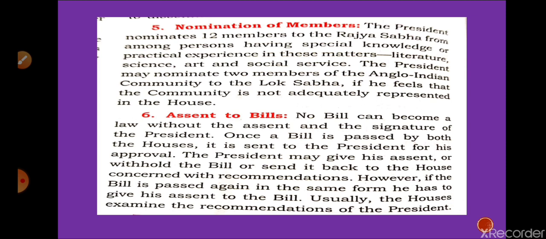But the second time, whenever that same bill is passed by both the houses, then the President has to give assent. At that time, the President has no authority to withhold the bill. Before that, he can withhold the bill, he can pass the bill, or he can send it back for reconsideration. But after the second time the bill is passed in both houses, the President cannot stop it, cannot withhold it, he has to pass the bill. So I hope this point is clear to you.